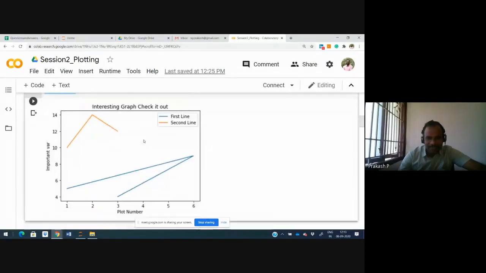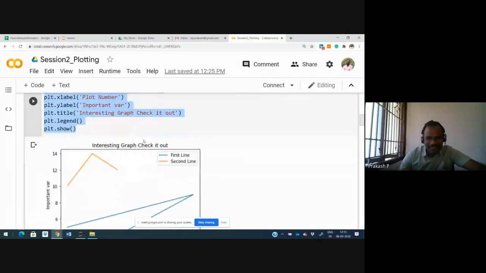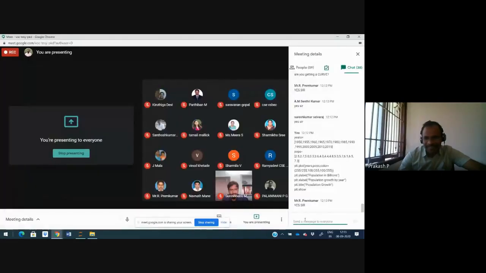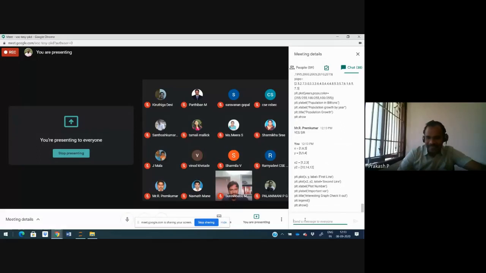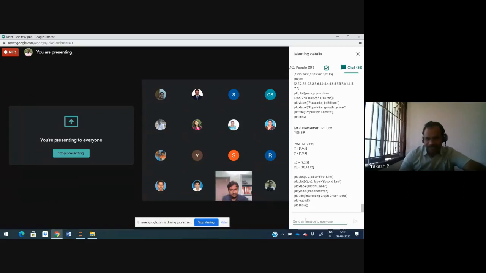So can you please see, there is another type of graph with legends. Now we added some legends, right? Plot.legend. The legend will be displayed according to the label which we have given in the plot. Please copy paste each code in each cell in the IPython notebook which we are using in Colab.